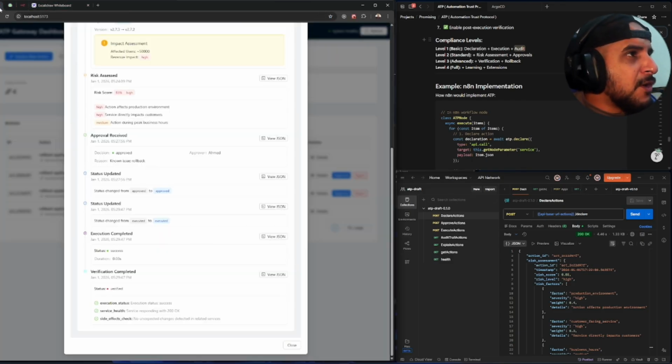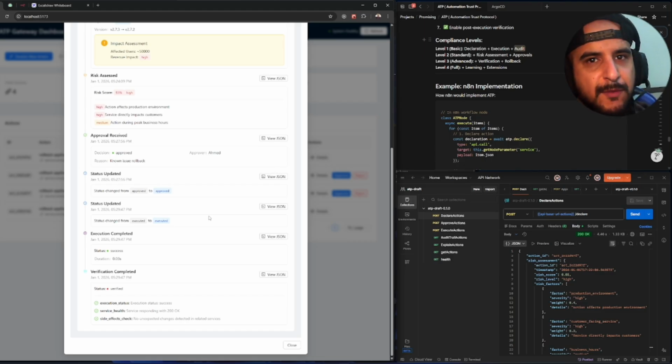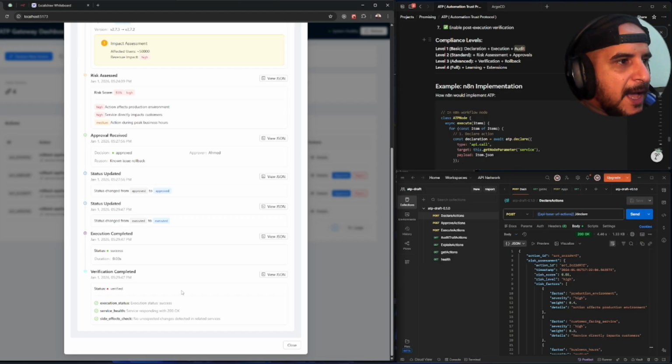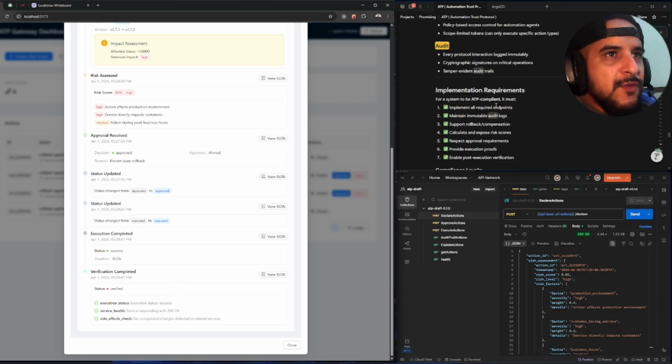But yeah, this is the whole idea. I was more excited to show how ATP works than give something perfect, right? And as you can see, this is ATP in general, the draft of the ATP.